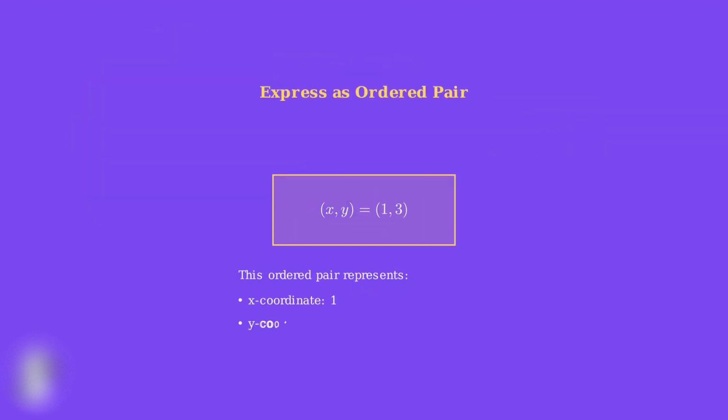Since both equations are satisfied, we express our final solution as an ordered pair. The solution is (1, 3), where 1 is the x-coordinate and 3 is the y-coordinate. This ordered pair represents the point where both equations intersect on a coordinate plane.